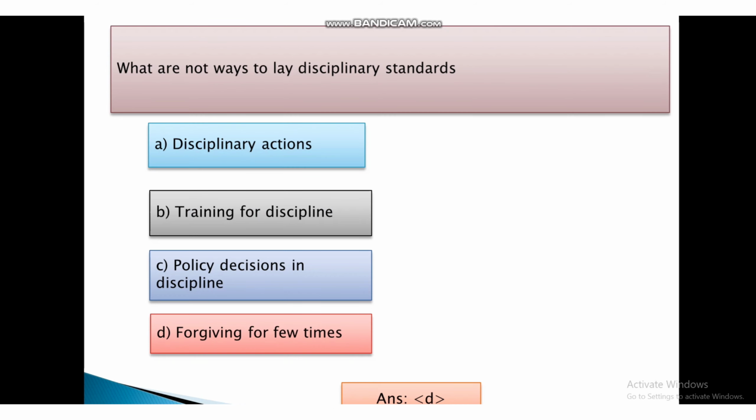What are not ways to lay disciplinary standards? First, disciplinary actions. Second, training for discipline. Third, policy decisions in discipline. And fourth, forgiving for few times. And the answer is D, that is forgiving for few times.